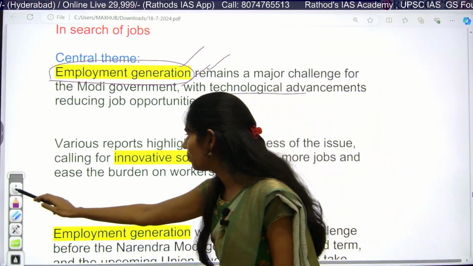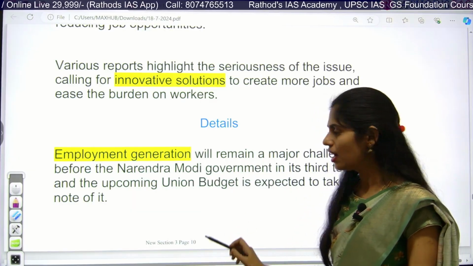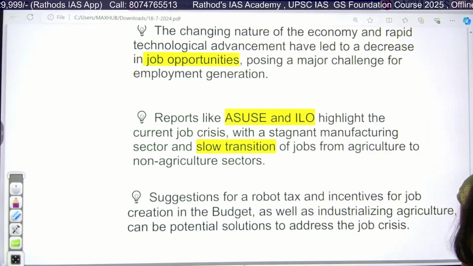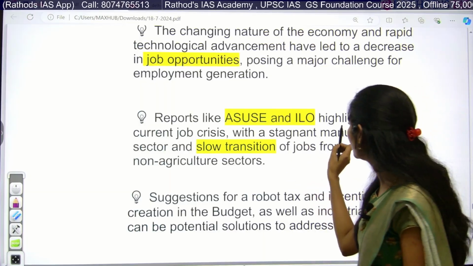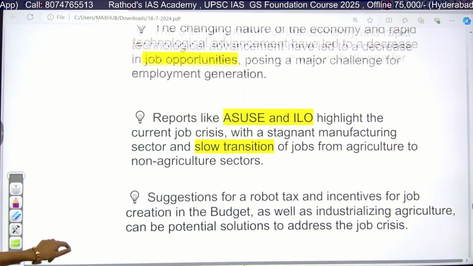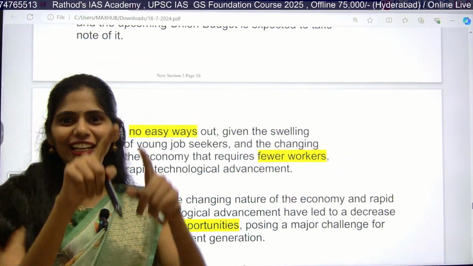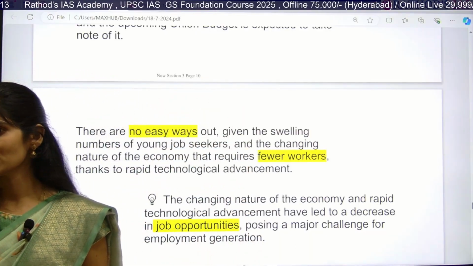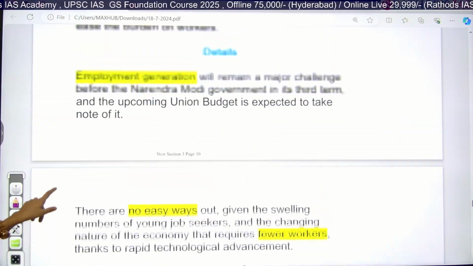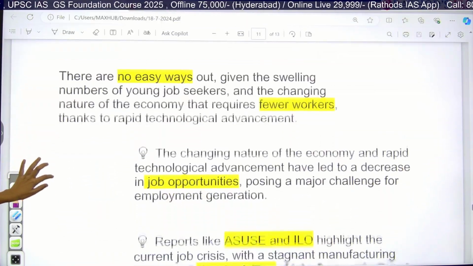Even there are many reports saying that because of increasing of technology, there is decreasing of employment. We know that. But whenever you are writing your answer, you have to show those reports. So one report is ASUSC, please make a note. ASUSC, and next one is ILO. What is ILO? International Labour Organization. Whenever you are writing that technology and employment are inversely related in the box, you have to give this report. These reports are saying employment and technology are inversely related. Because of increasing of technology, there is decreasing of employment opportunities.